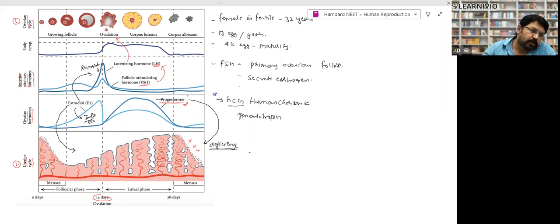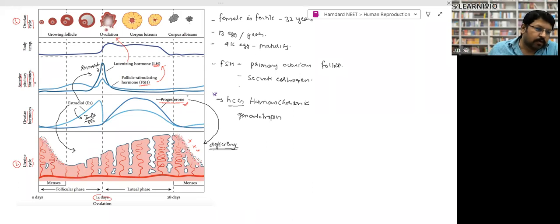Look. So in the menstrual cycle, this is the ovarian cycle, number one. This diagram shows the change in the ovary which is taking place. We have already understood and studied that. This is the uterine cycle, meaning these are the changes which are taking place in the endometrium. Okay, guys, look. This is the body temperature. It has nothing to do with that. You have to remember these things.